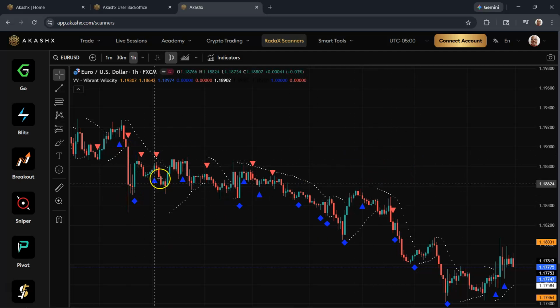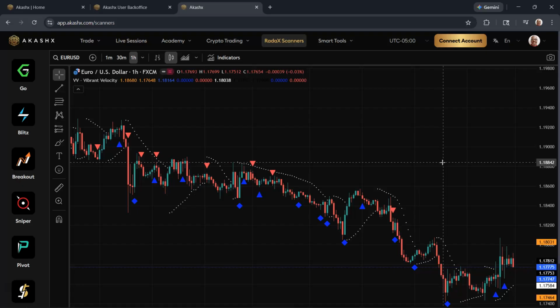This particular scanner is a really good scanner. As you can see, the blue spots tell you when to place a buy, and then you have your slopes, and then you have your red arrows pointing down on when to take a sell. So all these scanners will tell you when to execute a trade. But definitely, as I teach you how to read the charts, you could use this as your confluences as well.